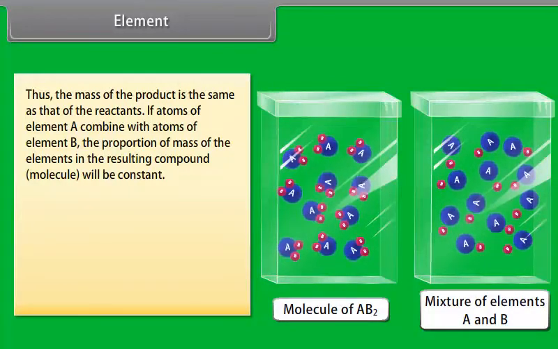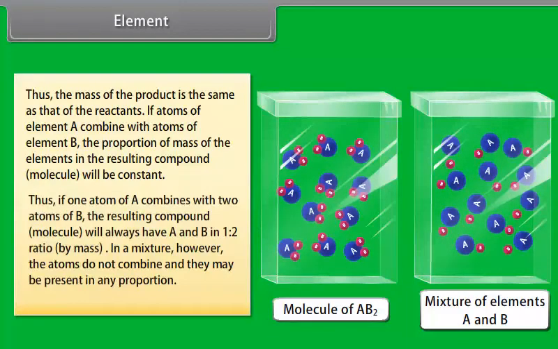If atoms of element A combine with atoms of element B, the proportion of mass of the elements in the resulting compound molecule will be constant. Thus, if one atom of A combines with two atoms of B, the resulting compound molecule will always have A and B in 1:2 ratio by mass, as shown in the figure.